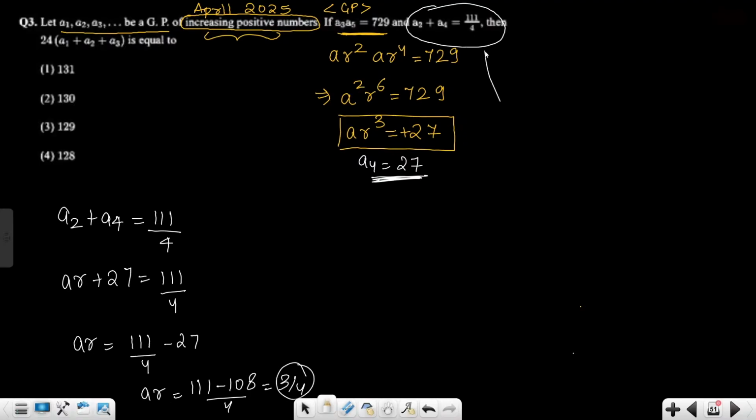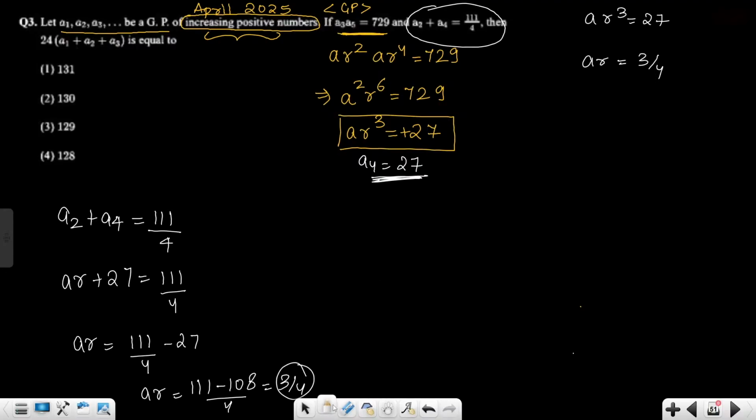Okay. So now understand. You've got two things. Two equations, two unknowns. I think the question has become much easier now. ar cube is 27 and ar is 3 by 4.